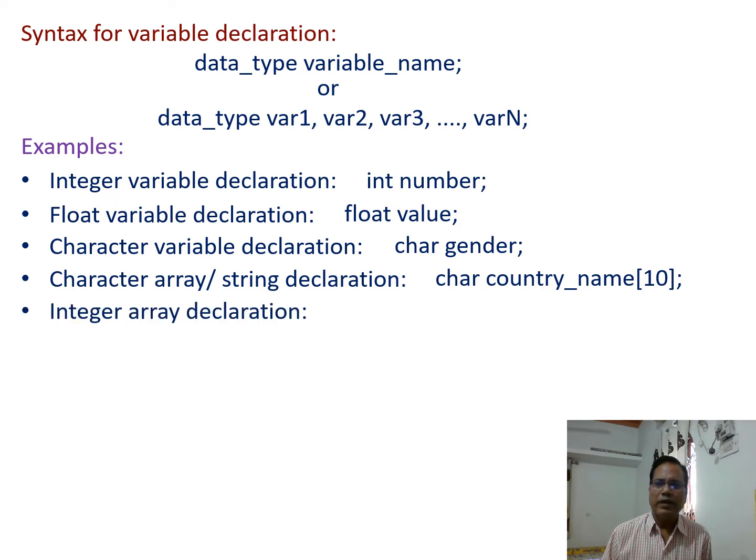Integer array declaration. Instead of a character array we can also declare an integer array. So like this one, int arr in square brackets 5. So we are declaring here an integer array that can represent 5 integer data.